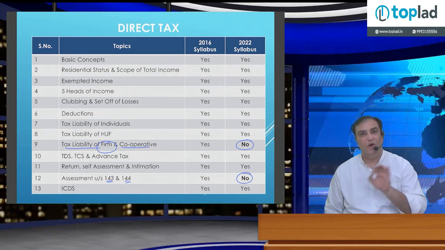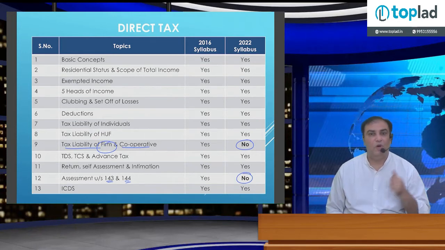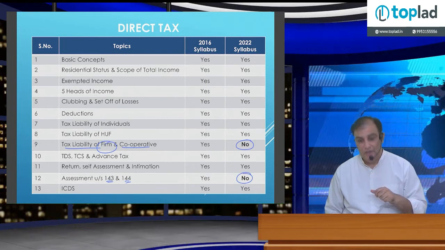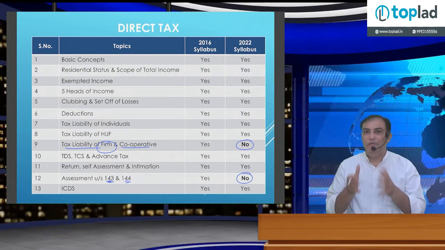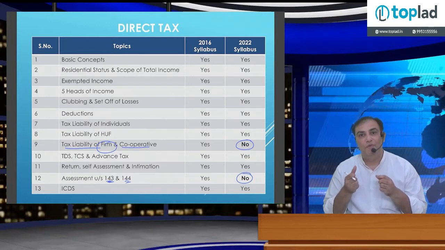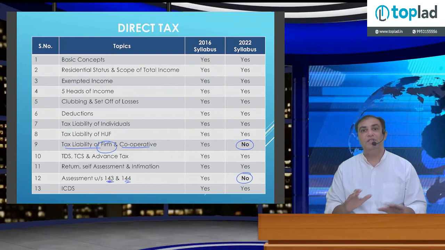Generally a partnership firm question and a cooperative society question are never both asked in the examination. So approximately 13 to 15 marks of syllabus has been removed when converting to the new syllabus. All other chapters remain the same.